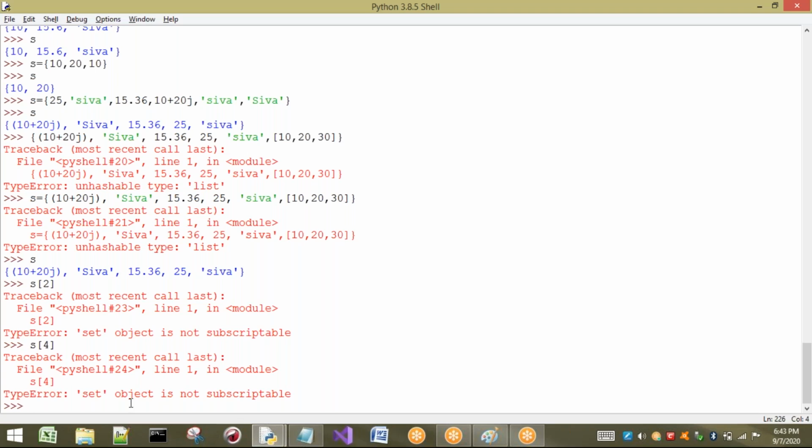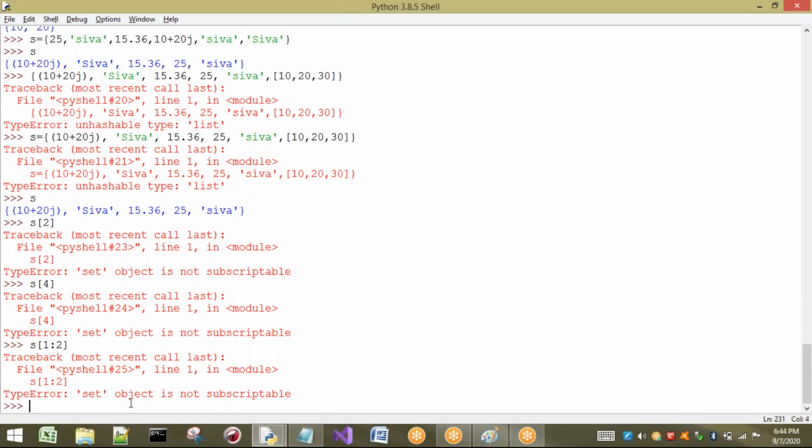That means indexing is not possible here. The reason is that you don't know the particular location where your values are going to be stored, so indexing is not allowed. If indexing is not allowed, automatically slicing is also not possible. Let us take 1 2 2 or some values. Here also we get: object is not subscriptable. The slice operator is also not possible.